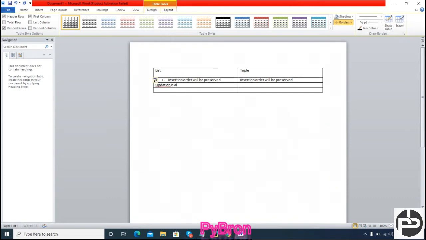In a tuple, updation is not allowed. Third, insertion order is preserved. Next, updation is allowed, and heterogeneous elements we can store, here also and here also. So these are the similarities and differences in case of list and tuple, right?